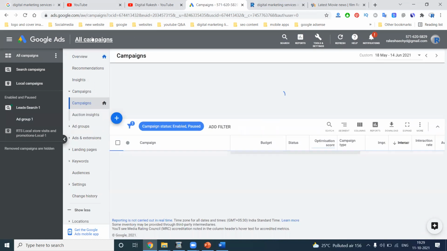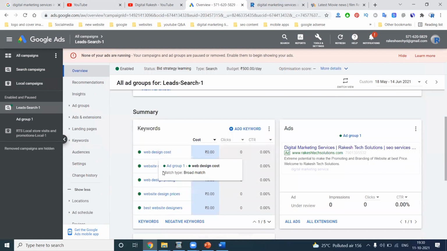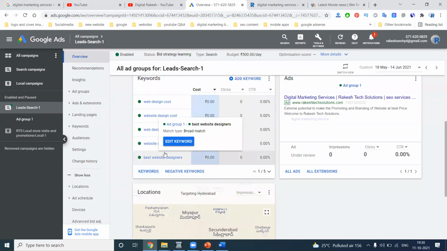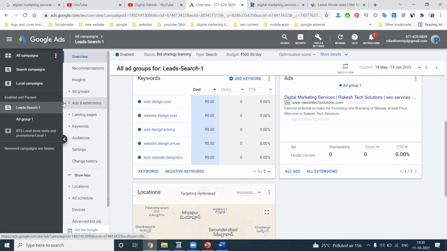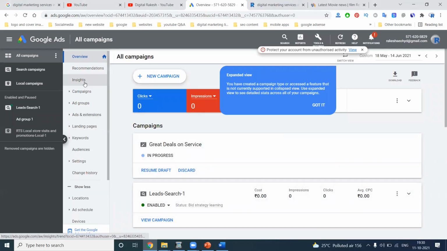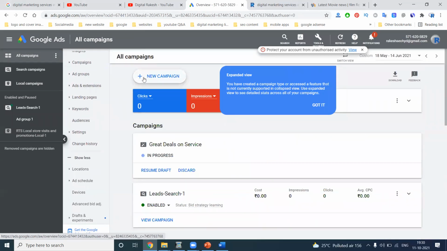How do we open the campaign? First, the campaign, next your particular ad group, next your particular keywords. This is your particular option. Is it clear? Now, all campaigns. These are your particular options.